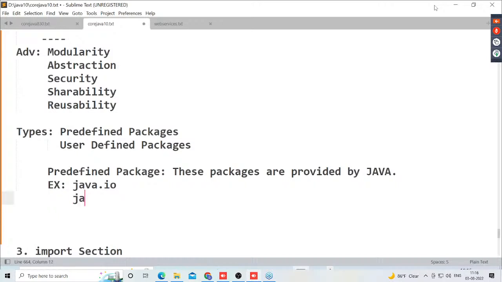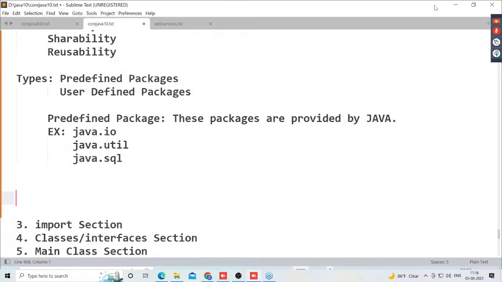And java.util, and what are the packages we are seeing regularly? Java.sql. All these are predefined packages which are defined by the Java programming language, not by the developers. Observe carefully. Next one is what about this user defined package actually?